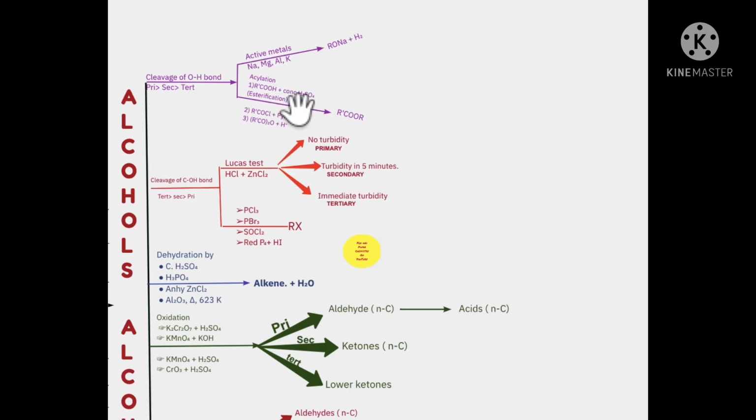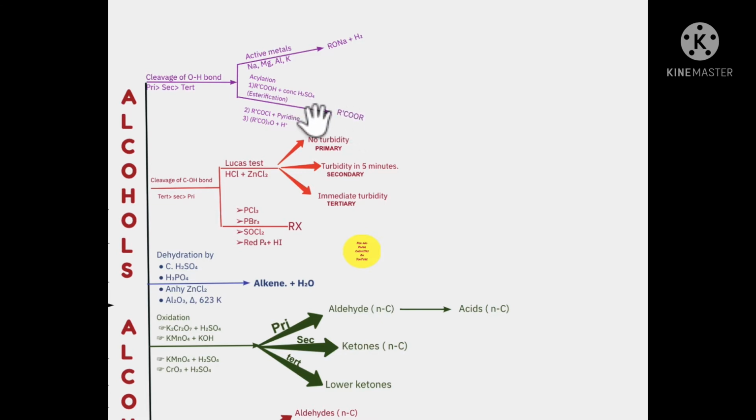We come to the second behavior which corresponds to the breaking of the OH bond, and it is called acylation. Acylation means a replacement by the acyl group. You remember we spoke about Friedel-Crafts acylation, so replacement by R-CO group is acylation. Now, when this reaction takes place with carboxylic acids, the reaction is known as esterification because the product that you are forming over here is a sweet smelling compound, an ester.